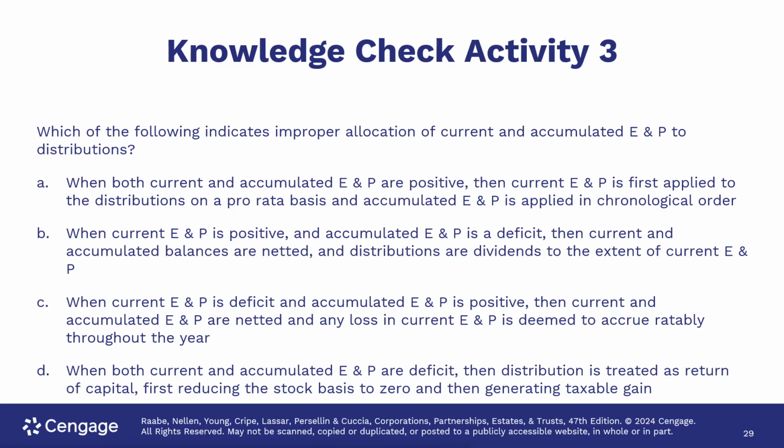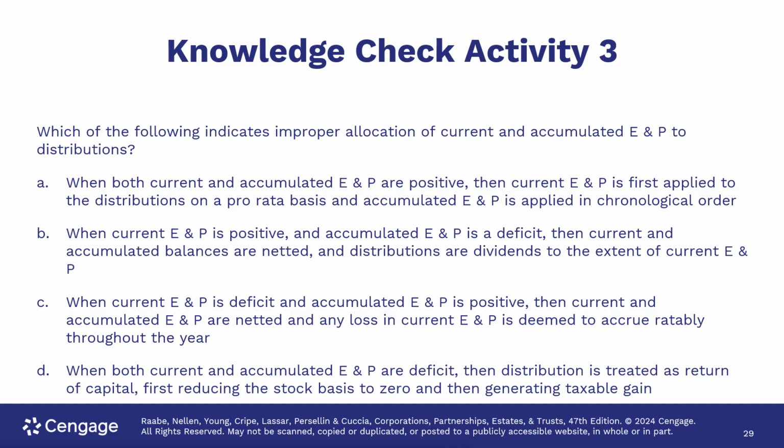When current earnings and profits is positive and accumulated earnings and profits is a deficit, then the current and accumulated balances are netted and distributions are dividends to the extent of current earnings and profits. That doesn't sound quite right. Think about that one. Let's look at C. When current earnings and profits is a deficit and accumulated earnings and profits is positive, then current and accumulated earnings and profits are netted and any loss in current earnings and profits is deemed to accrue ratably throughout the year. I believe we read that like 3 slides ago, so that sounds correct.